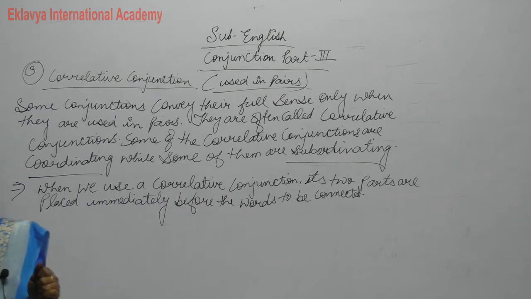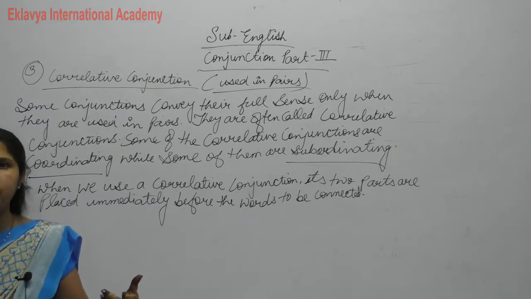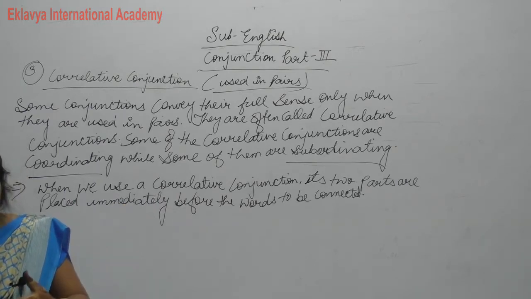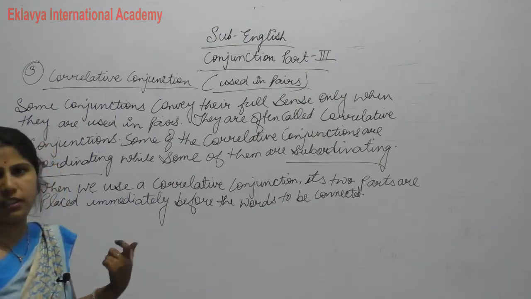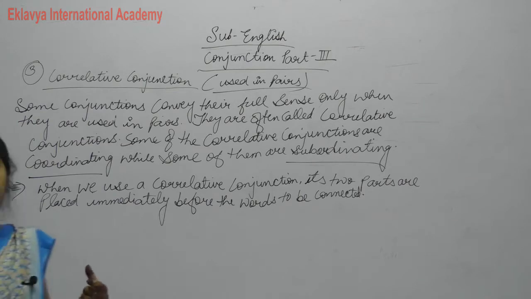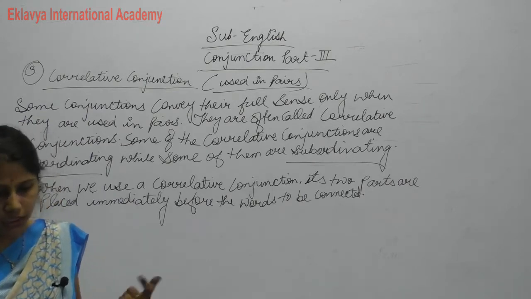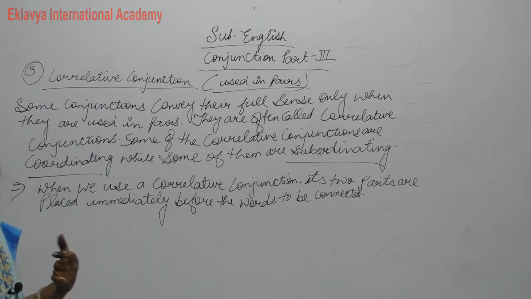Means to connect words, both of the pair are used, like either or, neither nor, although yet, such so that. These types of conjunctions we use to connect the words. Clear? Next one, see the example.